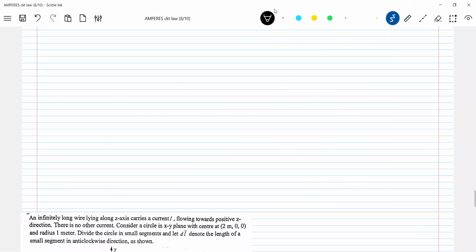Okay, we'll take some problems, I'll discuss them later on. We'll see some application part, so that it'll be easy for you. First, we'll see how to find out the magnetic field due to a long wire. So there's a long wire. Let's learn how to use this Ampere circuital law. I'll come to those logical problems later on, because they are unlimited. We can go for anything.